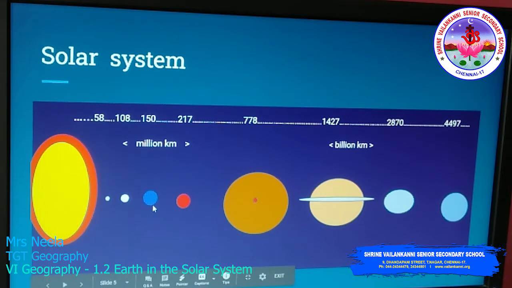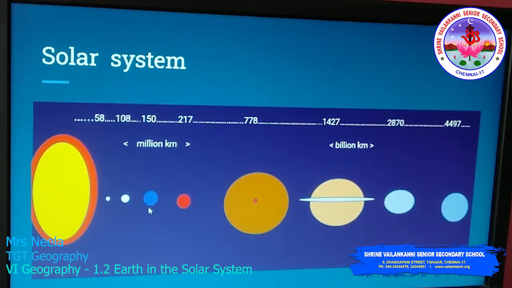Today in the solar system we are going to learn about the earth. Earth is a unique planet. Here only life has been found. It is the third planet from the sun and the largest among the inner planets. It is not a perfect sphere. It is flattened at its poles. That's why it gives the shape of a spheroid.